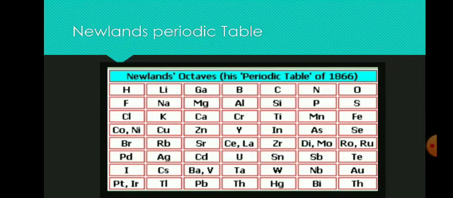Here we can see in this Newlands periodic table, iron is in the last column and third slot, but cobalt and nickel were in the first column.